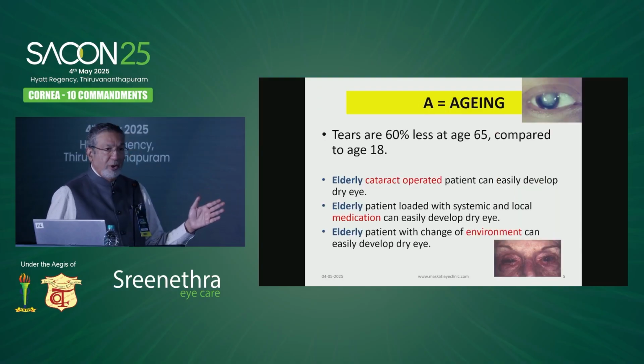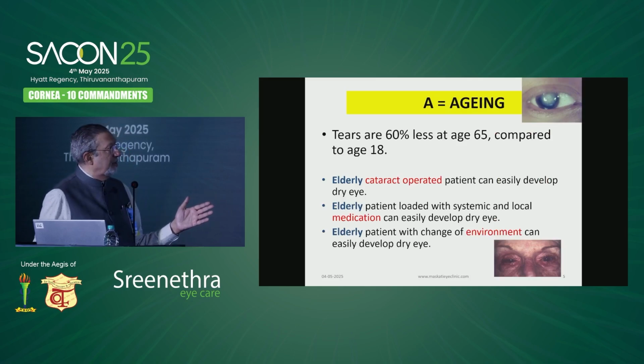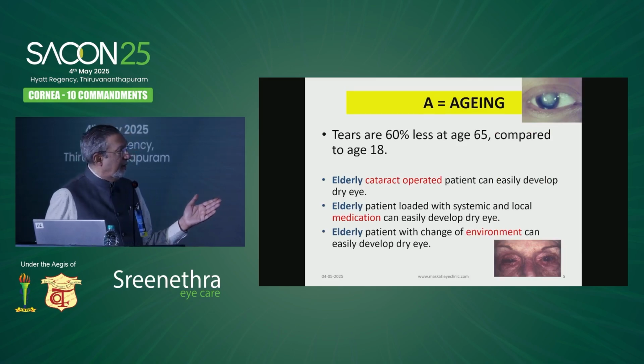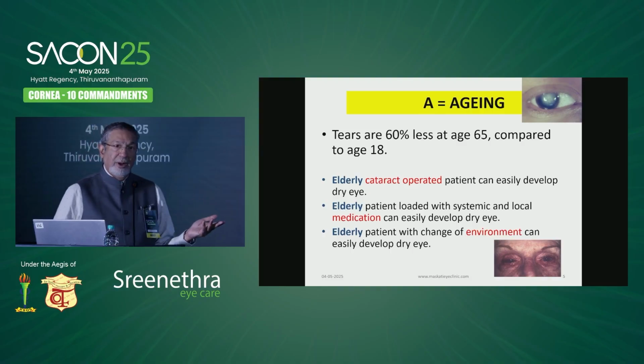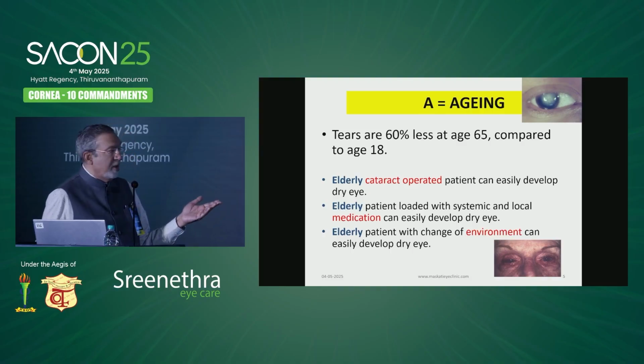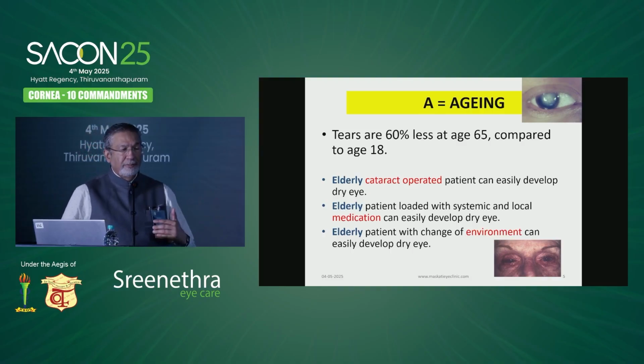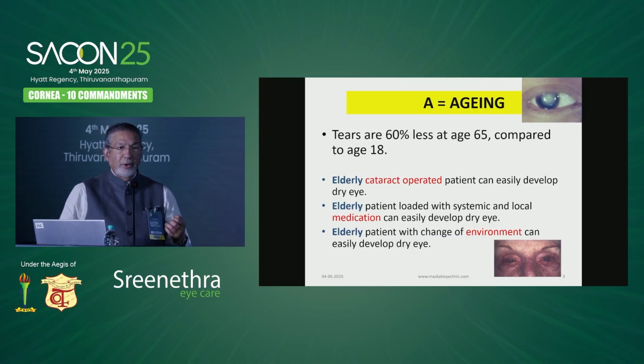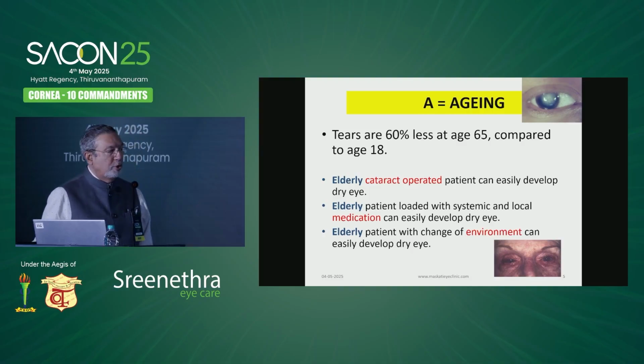So aging, we know that tears are 60% less at age 65 compared to age 18. So imagine a typical elderly cataract operated patient. Why do they develop dry eye? Multiple causes. But part of it we are to blame. We don't accept 160 blood sugar. We say that is almost going to diabetic ketoacidosis. You bring the sugar down by giving all sorts of sulfonylureas and other tablets. The tablets cause dryness in the eye.